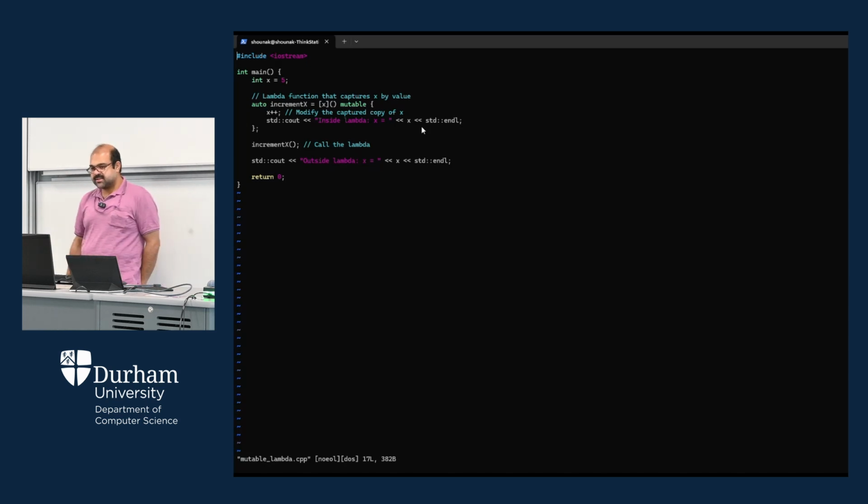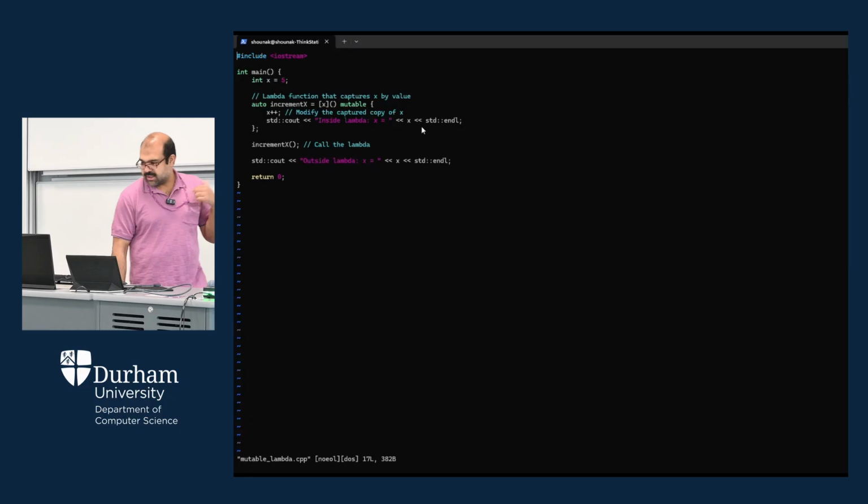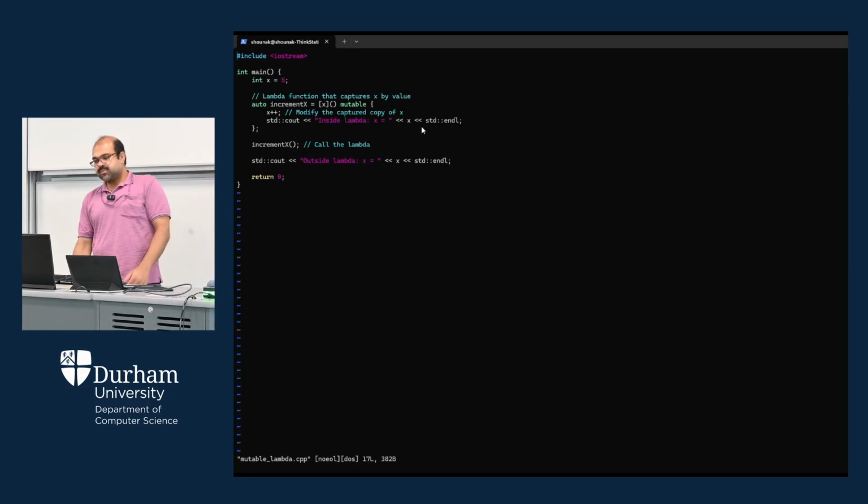Okay, if you are going to capture x, then what will happen? You have the privilege of using x within this particular lambda function. But you are not assigning any ampersand, so that implies you cannot actually write the value. To overcome this problem, we have used the mutable keyword here. As you have used the mutable keyword, it will not create multiple copies of x. Rather, it will use the same x, and it will give you the write privilege. So you have the privilege of incrementing x here. You are now going to modify the value of x at the same location. So the same variable will be incremented now.